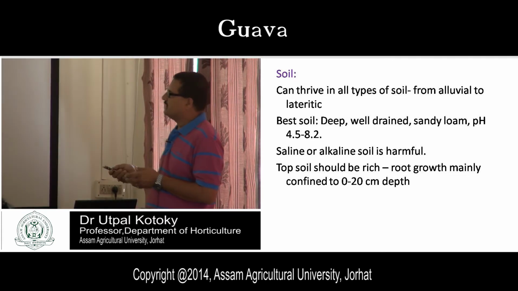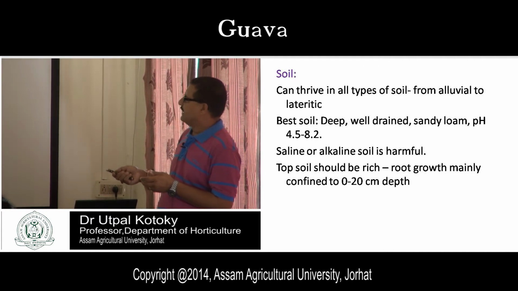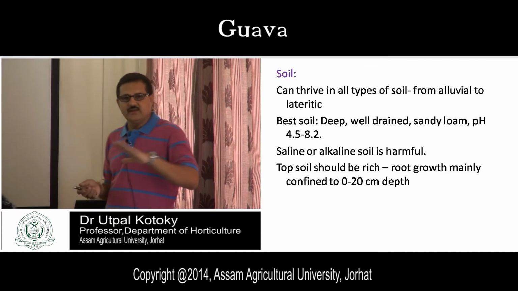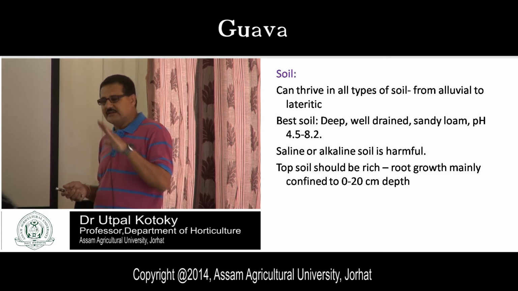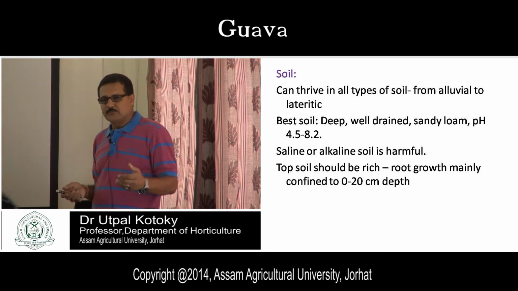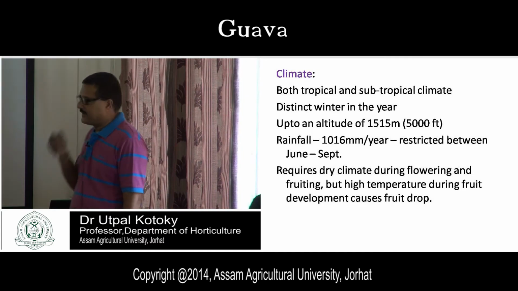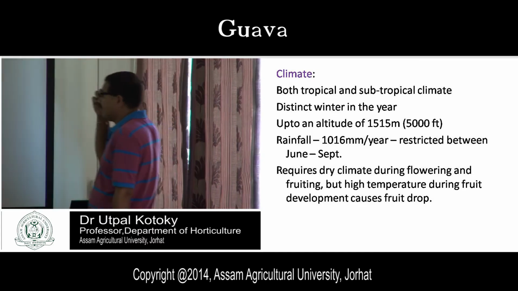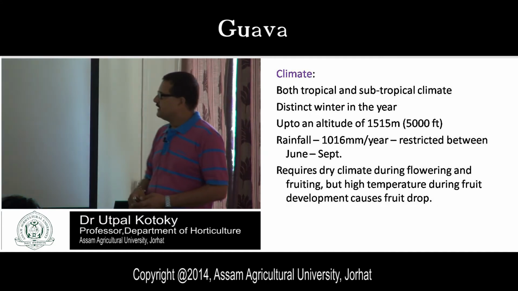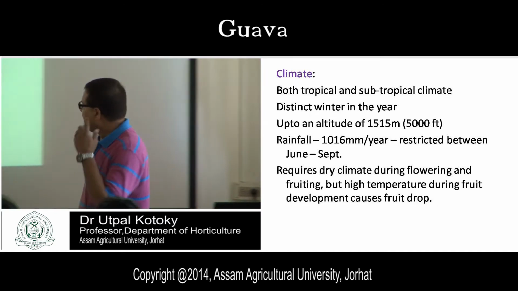The soil should be deep and well drained. Well drained means there should not be any waterlogging. Waterlogging is very harmful for your fruit plants, as I have already told you. Next is the climatic requirement. What is the climatic requirement for guava? What should be the ideal climate for guava?